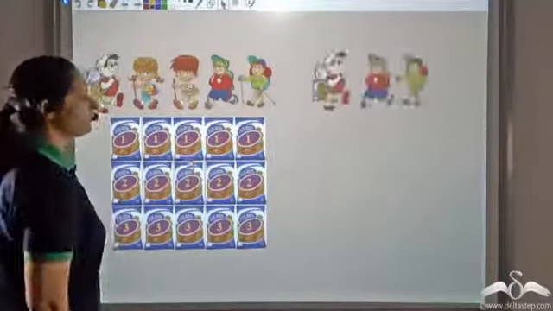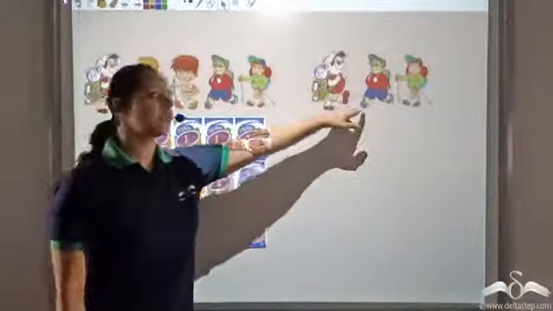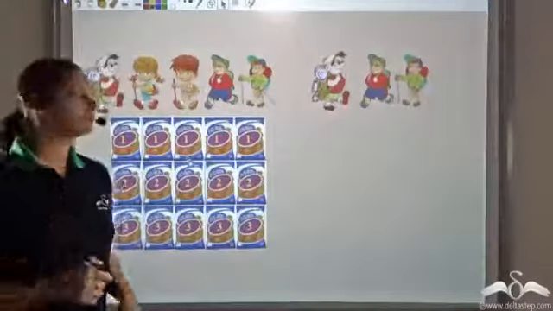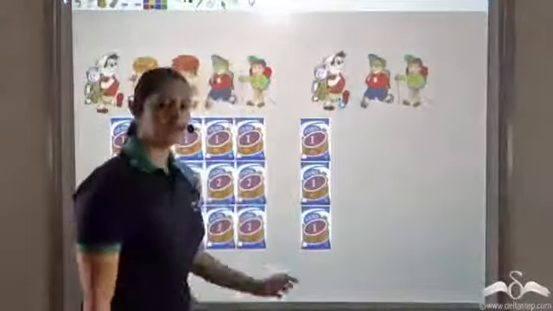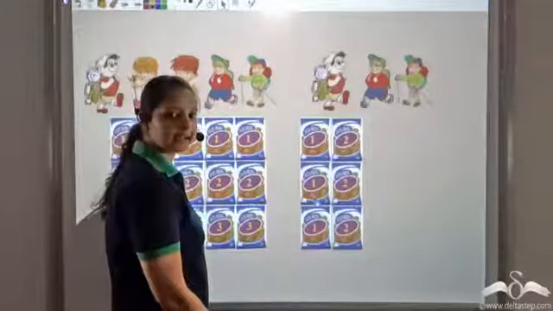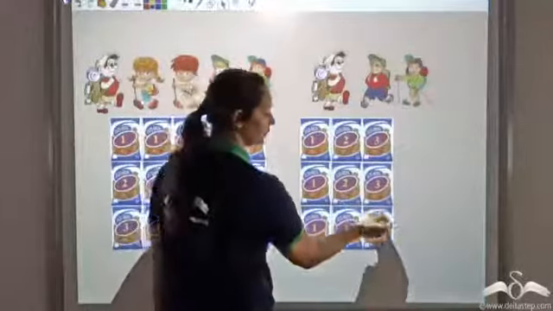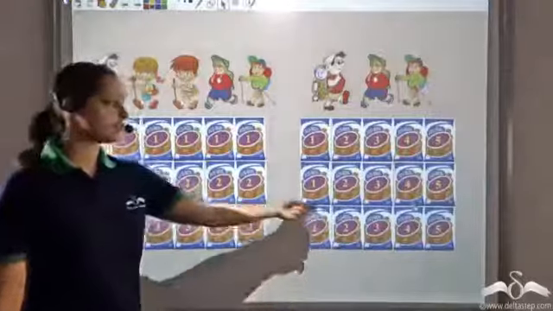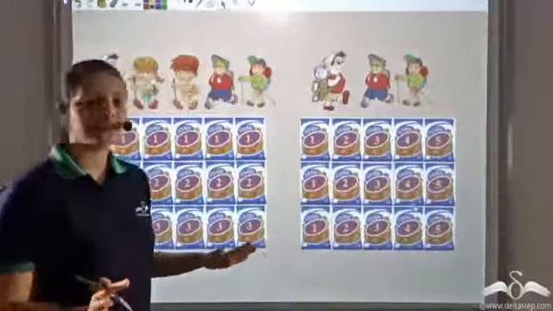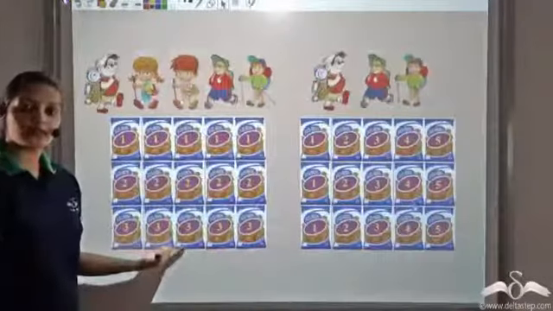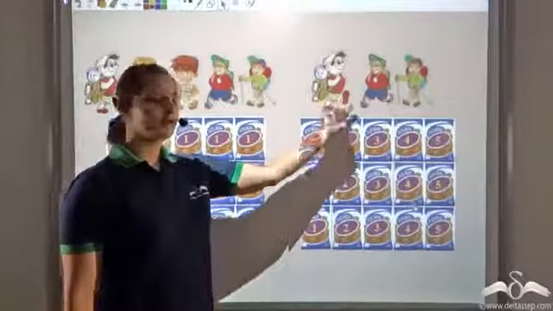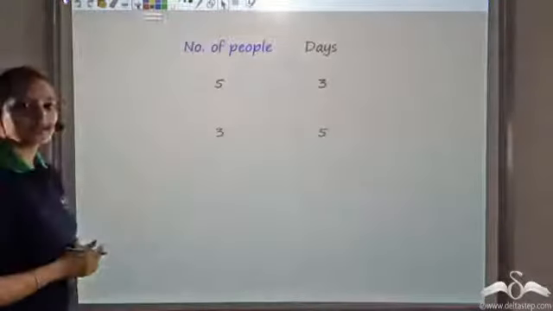Let's see. We have these 3 people. Now these 3 people would require 3 packets in a day. So on 1 day, 3 packets are gone. Second day, 3 more. Third day, 4th day, and 5th day. The same food is now consumed in 5 days. So this food is sufficient for 5 days now when there are only 3 people. So for 5 people, the food was sufficient for only 3 days. But for 3 people, the food is sufficient for 5 days. So this is what we observed.